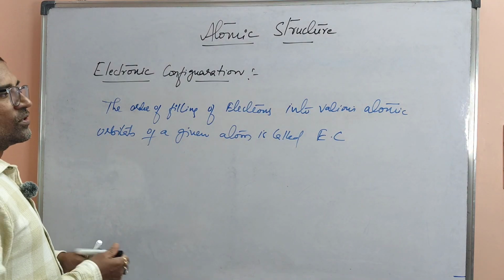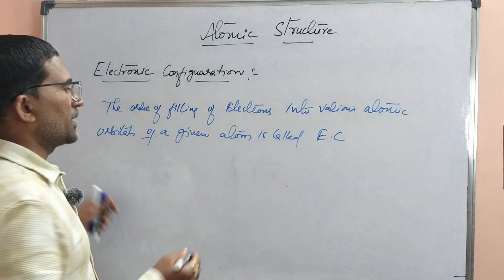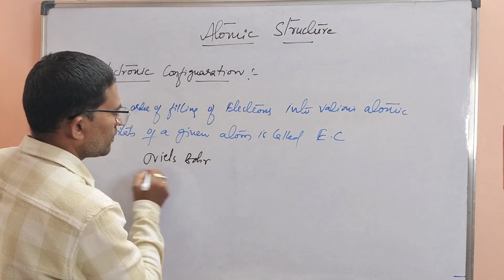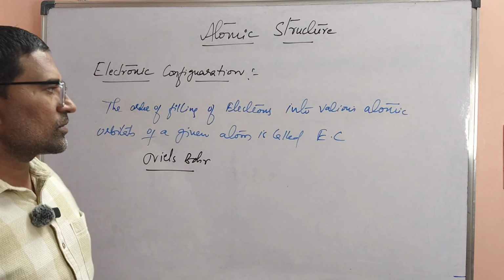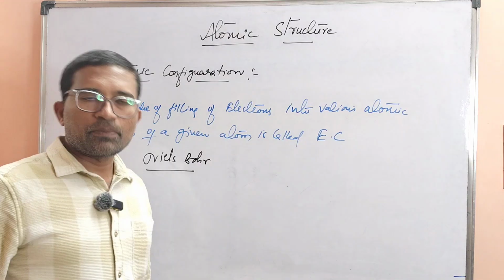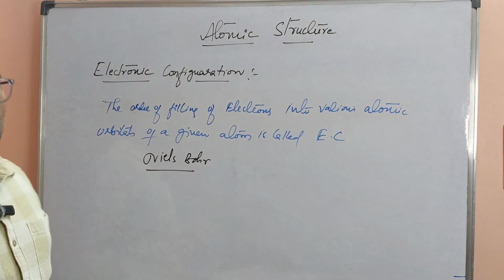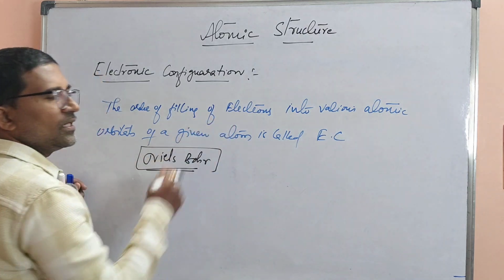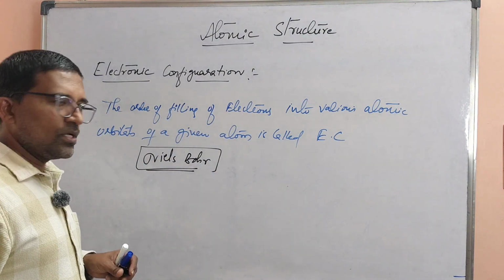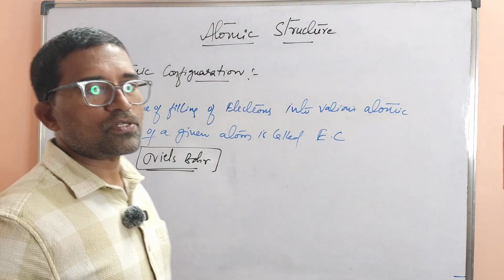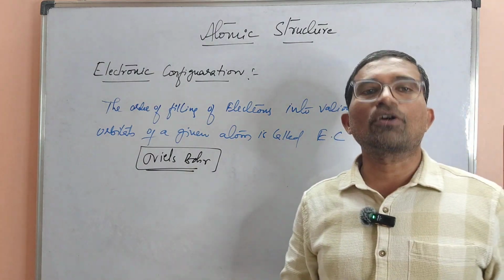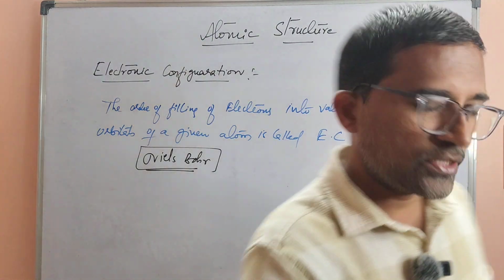This concept of electronic configuration was first introduced by Niels Bohr. It was first proposed by the scientist Niels Bohr, and this was credited to him. Understood? So, sir, what are the different principles or rules pertaining to this electronic configuration? That we will discuss now.